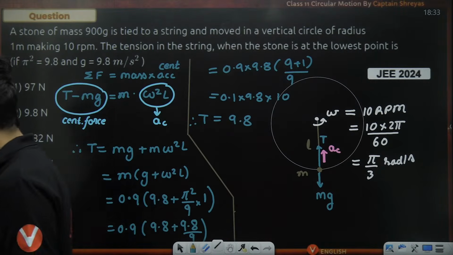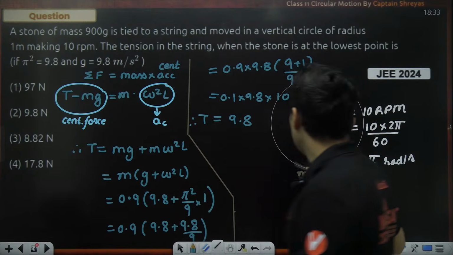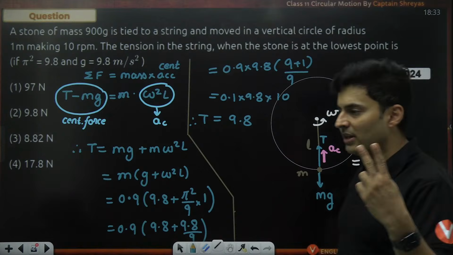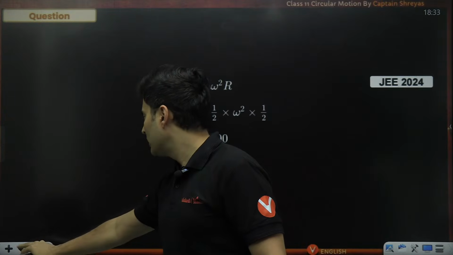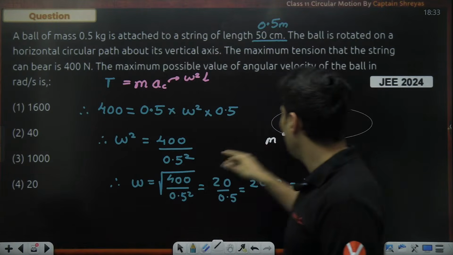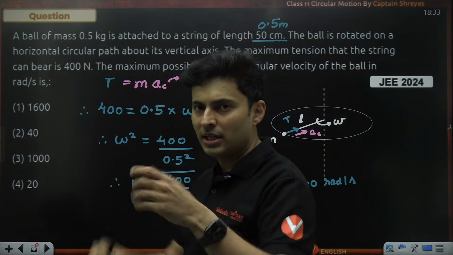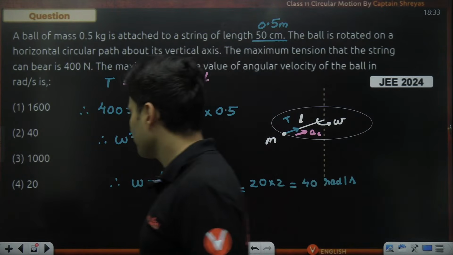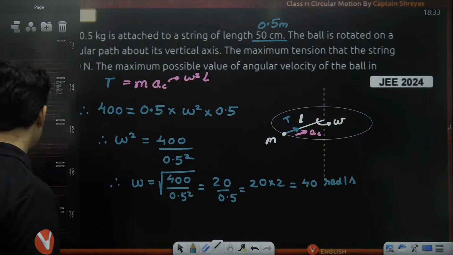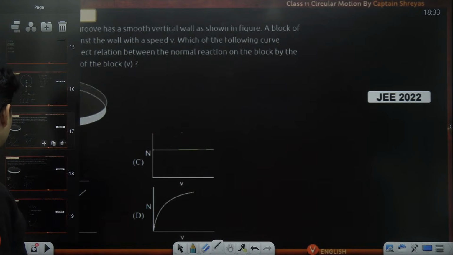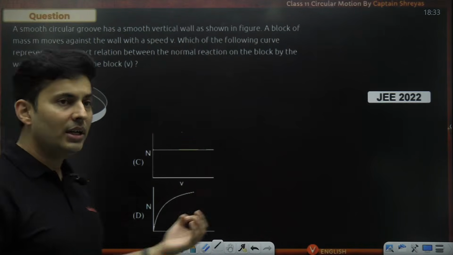Great. So in vertical circular motion, you saw tension and mg both are playing a role, but in horizontal circular motion, you saw it is only the tension which was playing a role, if it was horizontal, assuming the thread was flat. So this is how the questions are. Let's do one more question, guys. It's coming up on your screen. This was asked in 2022.